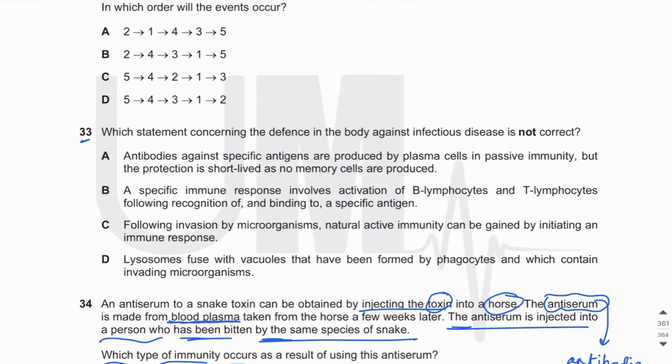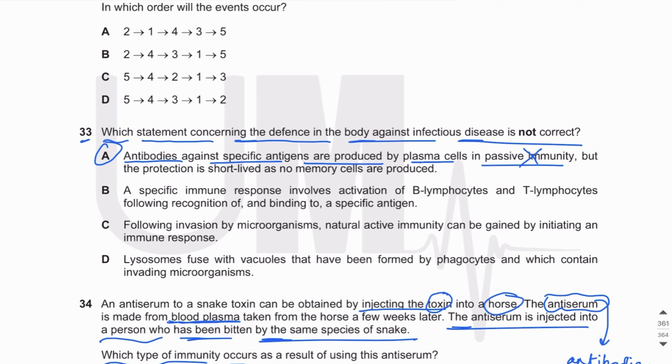Let's discuss MCQ number 33. Which statement concerning the defense in the body against infectious disease is not correct? So we have to pick up the statement which is not correct concerning the defense in the body against infectious disease. It says antibodies against specific antigens are produced by plasma cells in passive immunity. This is wrong. So the first statement is not correct. The answer is A.